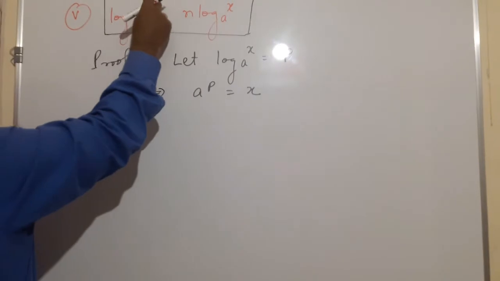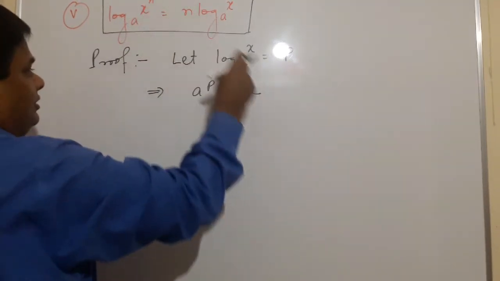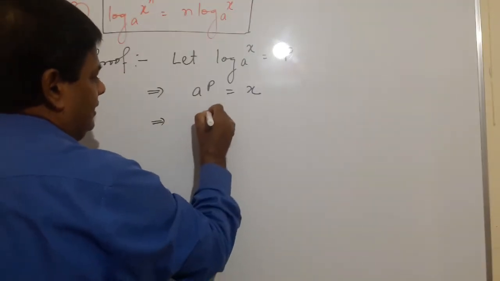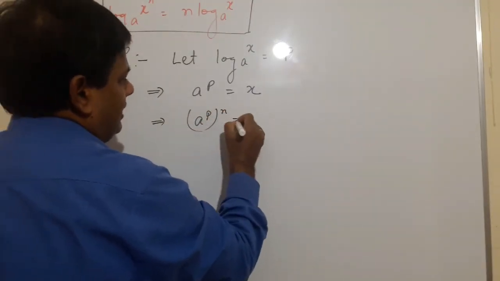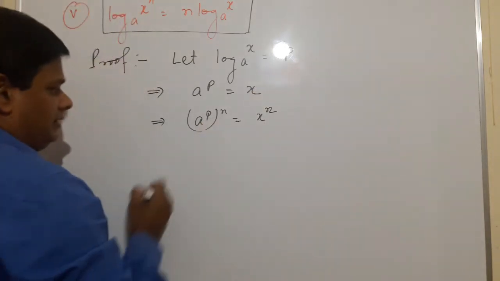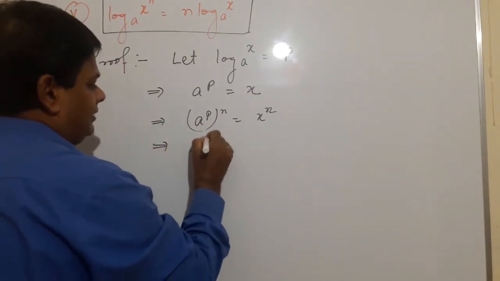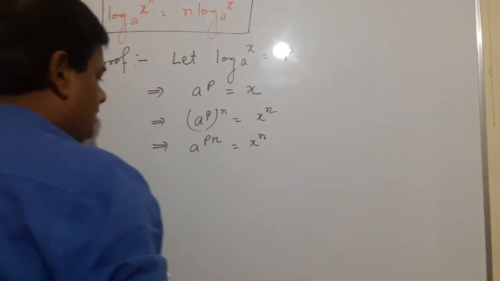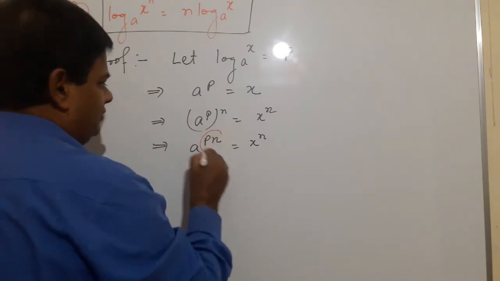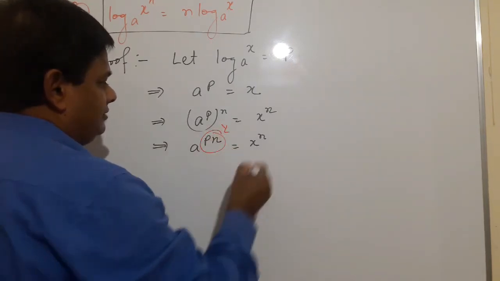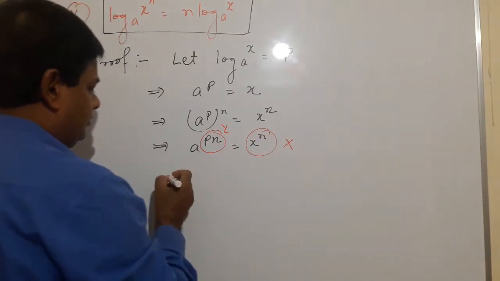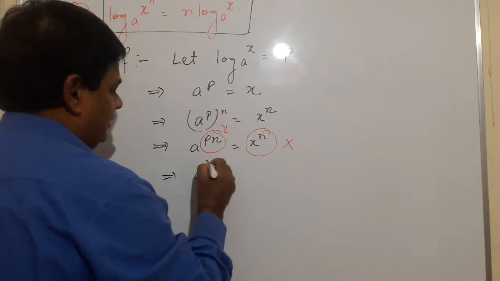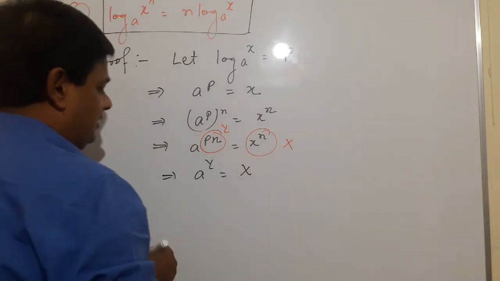Because we have to bring here x raised to the power n, taking power n on both sides. So a raised to the power p raised to the power n equals x raised to the power n. So this implies a raised to the power pn equals x raised to the power n. Now suppose this one is capital Y, and this one is capital X. So it means a raised to the power Y is equal to capital X.